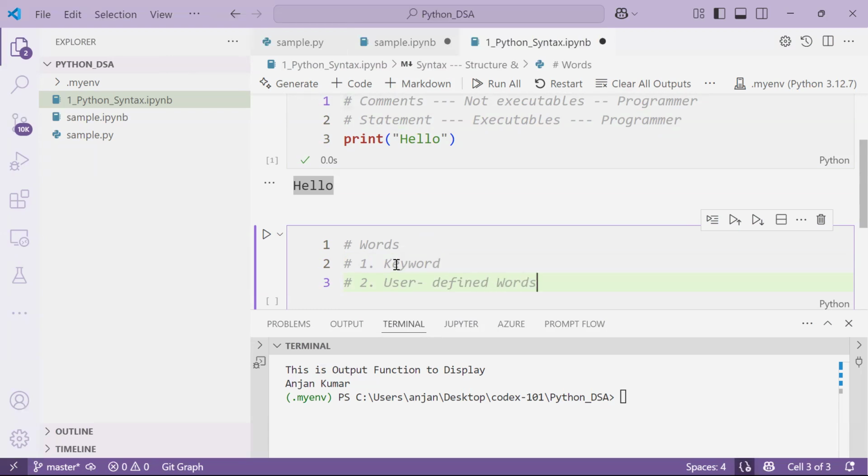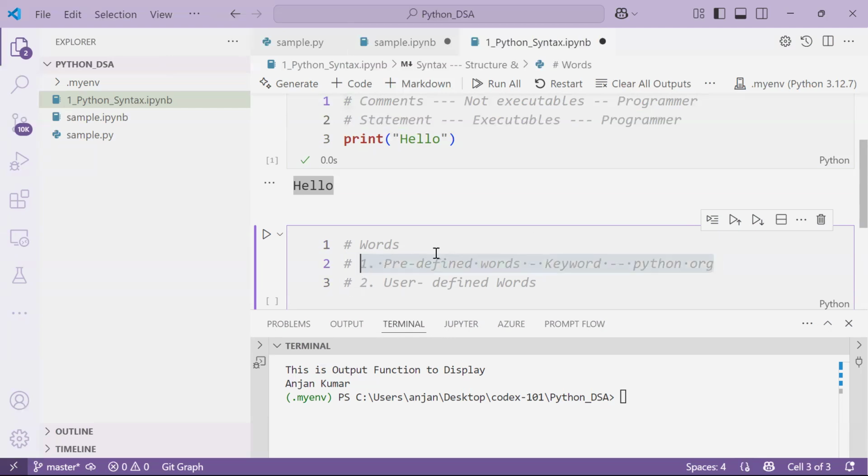Keywords, we simply call them predefined. What does predefined mean? Predefined words means the words which are already defined. Who defined them? During Python IDE creation, the Python organization people created these particular words.